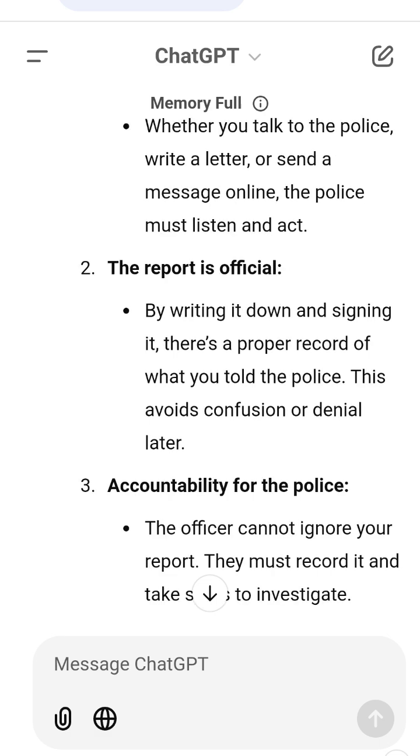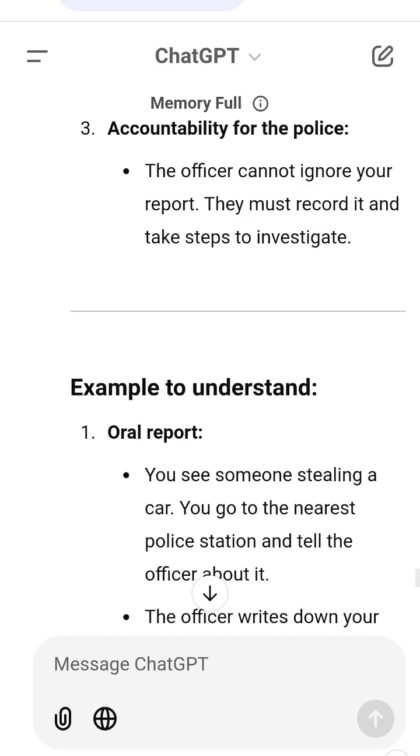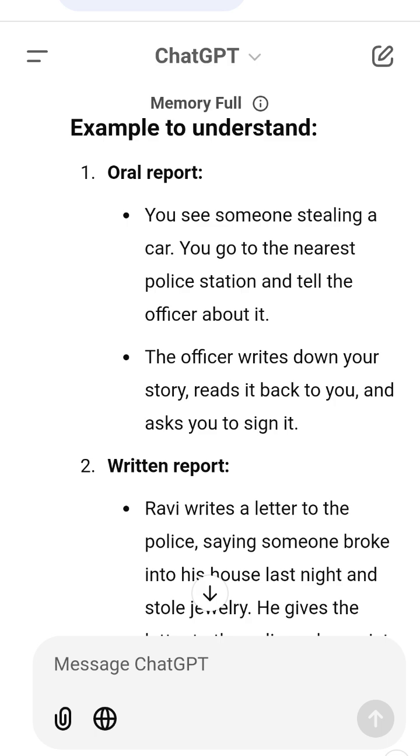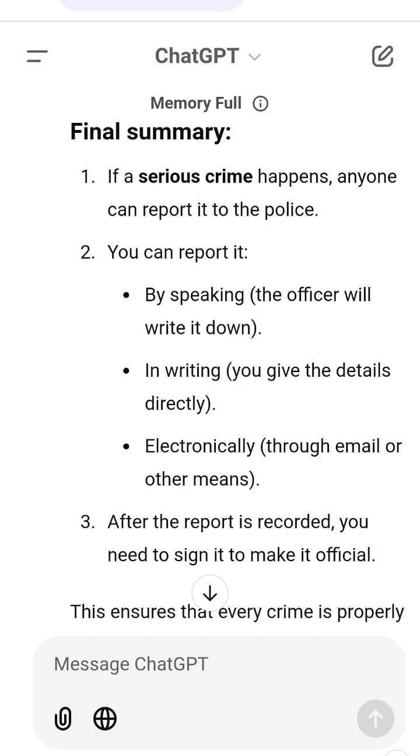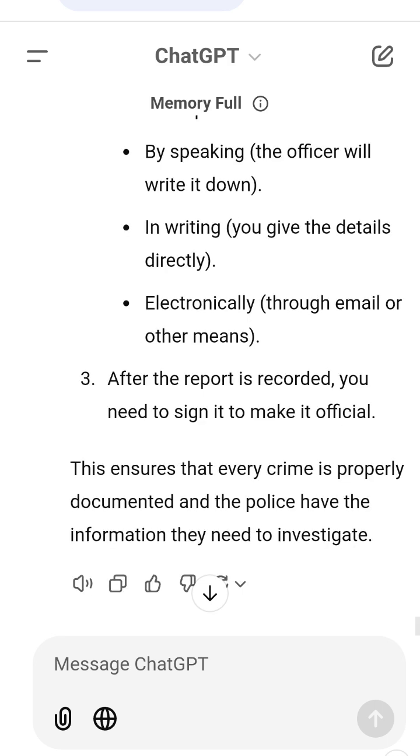Final summary. 1. If a serious crime happens, anyone can report it to the police. 2. You can report it by speaking, and the officer will write it down; in writing, you give the details directly; or electronically through email or other means. 3. After the report is recorded, you need to sign it to make it official. This ensures that every crime is properly documented and the police have the information they need to investigate.